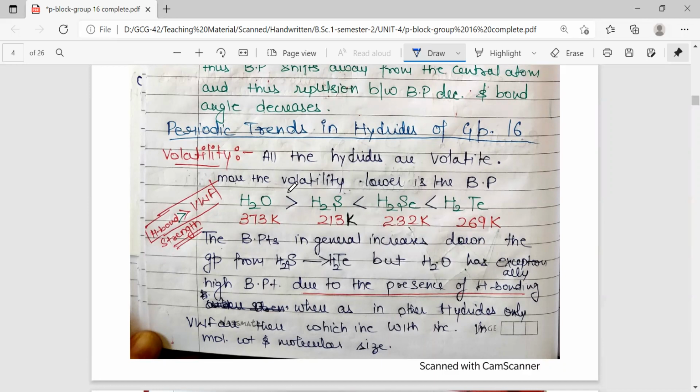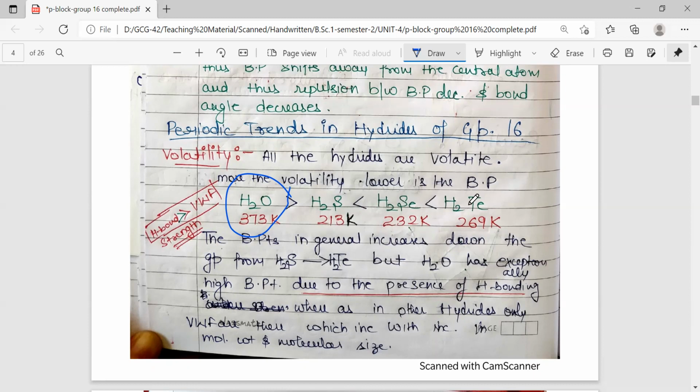But the first member, that is water, has hydrogen bonding, and whenever there is hydrogen bonding between the molecules, the strength of hydrogen bonding is far higher in comparison to van der Waals forces. That is why the boiling point of water is exceptionally high, and it has the highest boiling point. From the second member to the fourth member, the boiling points are further increasing, but water has the highest boiling point. Based upon this, the physical state of water is liquid and all others exist as gases.